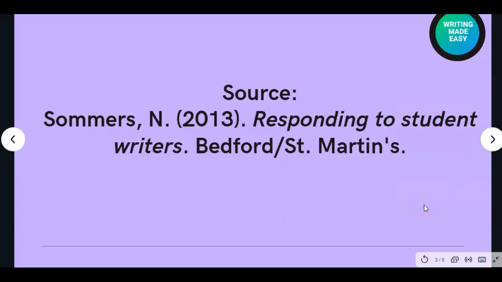Okay, here's the source we're going to be using. This is the last name of the author, the first initial of the first name, the year. Here's the title. Notice that the title is not capitalized all the way, and that's because in APA, that's just not done. So if you had something like responding to student writers and a colon in the title and then something that went after it, then you would capitalize the first letter after the colon. But otherwise, unless it's a proper noun, only the first word is capitalized. Then you have your period, and this is your publisher with a period also.